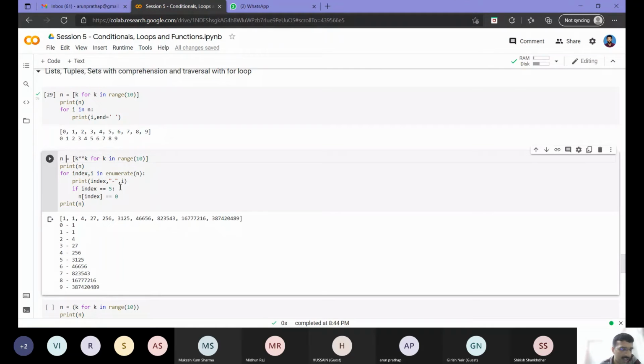So what I am doing here, I am just printing out the index as well as the value. Now as Amrit asked, suppose I wanted to change something inside the list. I am using a condition that we learned earlier. Suppose index comes to 5. It starts from 0, so 0, 1, 2, 3, 4, 5. So when the index 5 comes, I am asking it to change the value corresponding to index 5 in the list to 0.